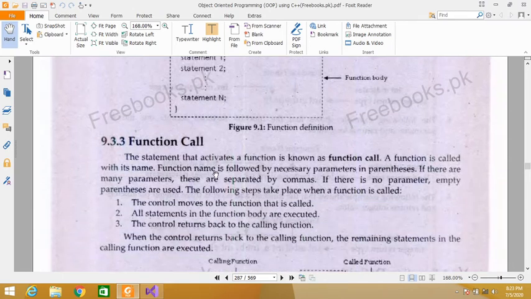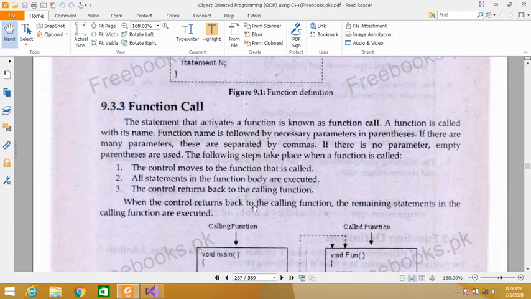Function call. The statement that activates a function is known as function call. A function is called with its name. Function call name is followed by necessary parameters in parentheses. If there are many parameters, these are separated by commas. If there is no parameter, empty parentheses are used.